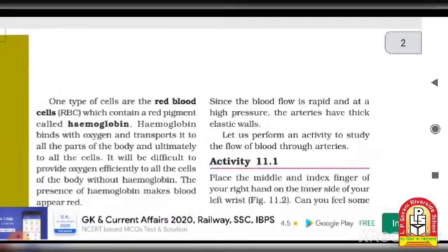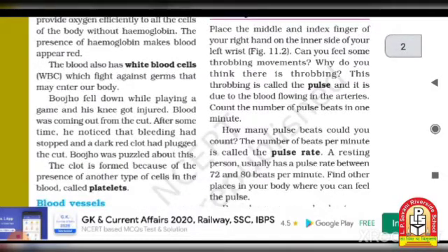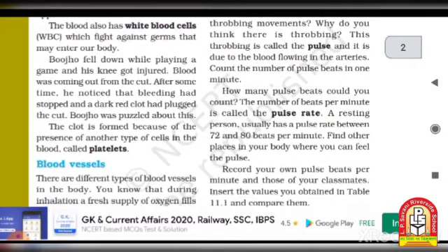Then next, there are some basic points: why the blood looks red, what is the role of hemoglobin in the blood, and what is the white blood cell. These are the main topics. And about the pulse and pulse rate, we also learn in this chapter. And there are platelets, which are a main part of the blood in our body.